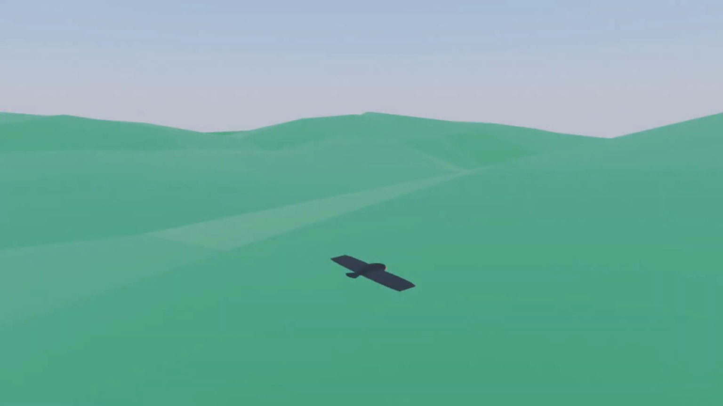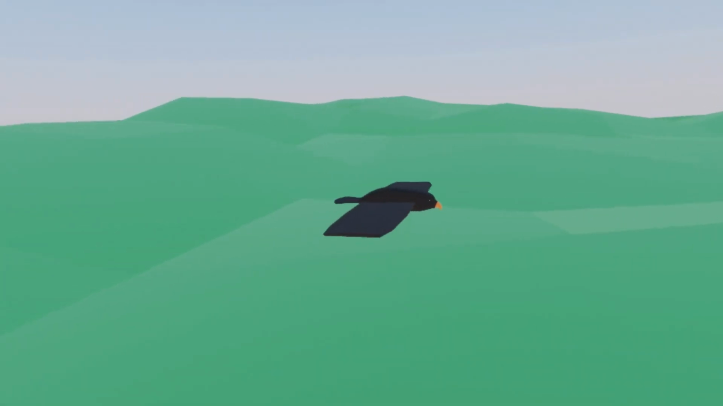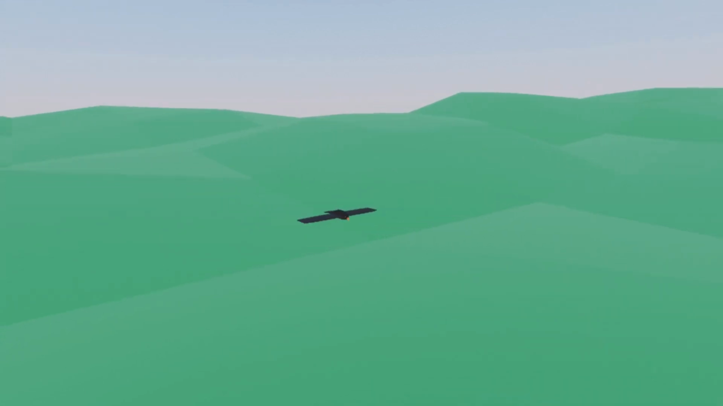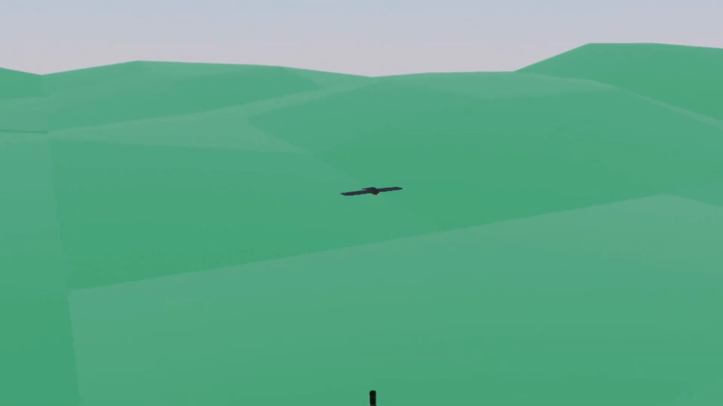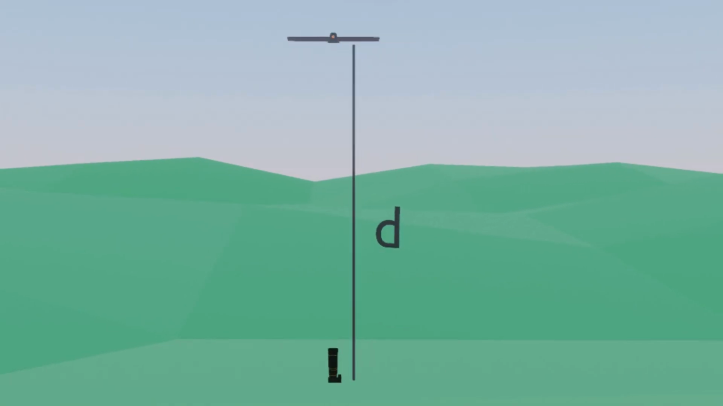Now, let me explain to you how this tool actually works in the background. Imagine that a raptor is soaring in the sky and you are photographing it from below with your camera. Let d be the distance between the raptor and your camera. The camera captures the photograph of the raptor through the lens.